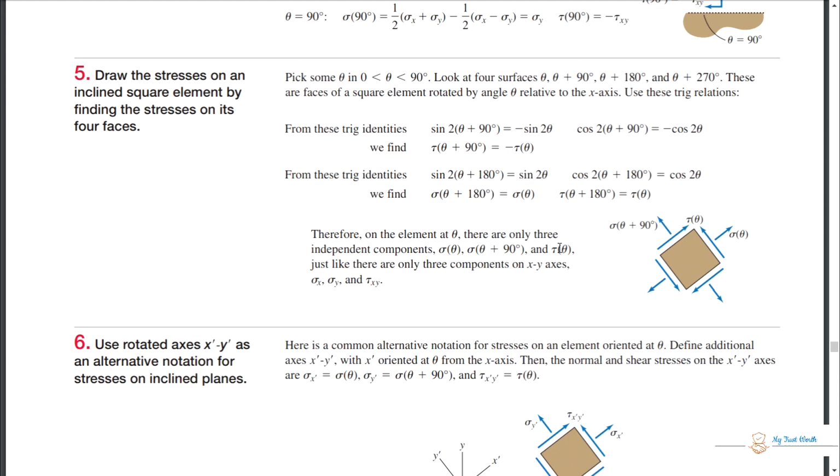Just like there are only three components on the x and y axes: sigma x, sigma y, and tau xy. So just like these components, there are three independent components oriented at any angle theta. Okay, got my point?